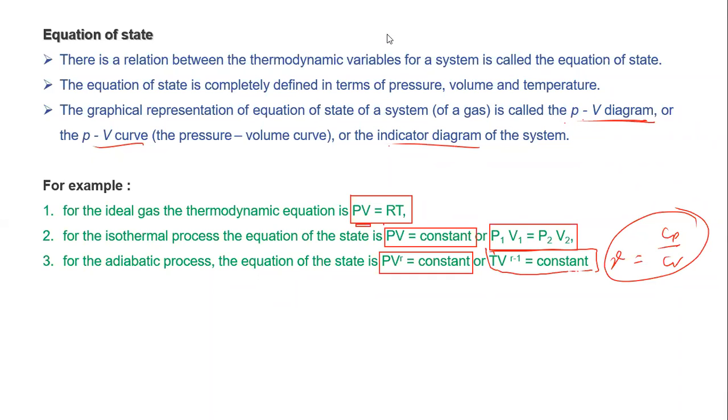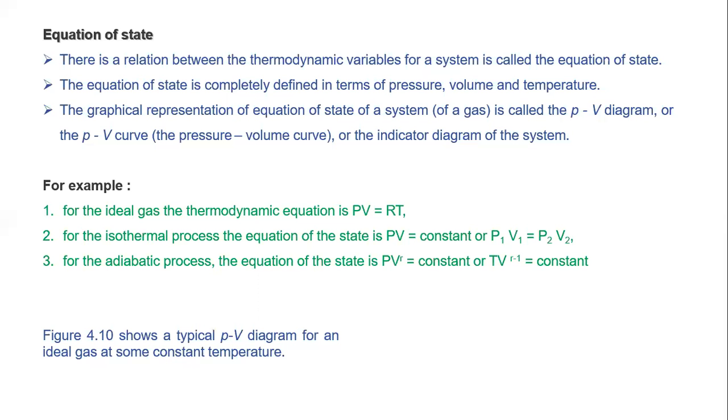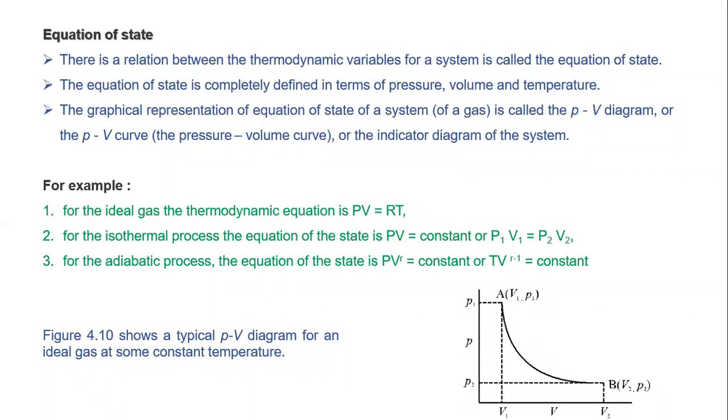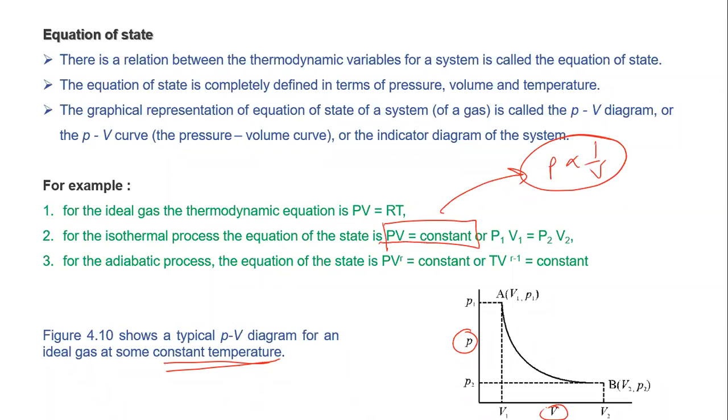Now let's see a figure which shows a typical PV diagram for an ideal gas at constant temperature. You can see this diagram. So here, this is P, pressure, and this is volume. So let's see the relation. You know that for an isotherm, at constant temperature, means isothermal, this is the relation: PV is equal to constant. P into V is constant. So the relation between P and V is an inverse relation. It means that as pressure increases, volume decreases, or as volume increases, pressure decreases. You can see from the relation here.